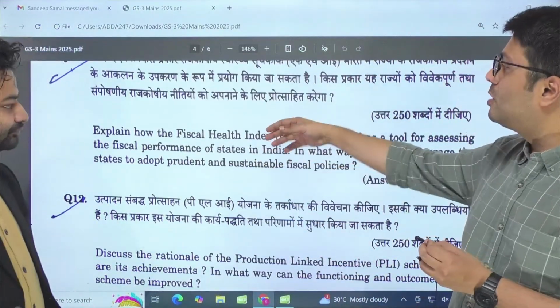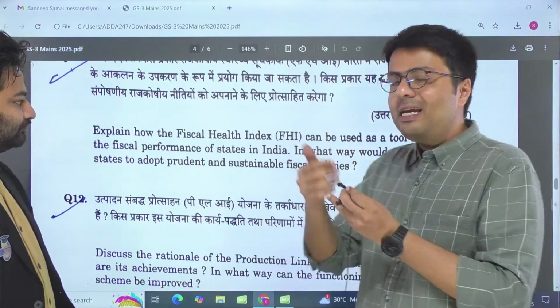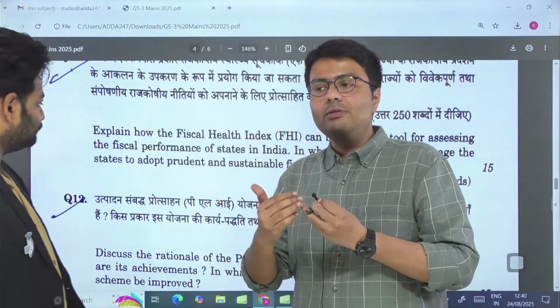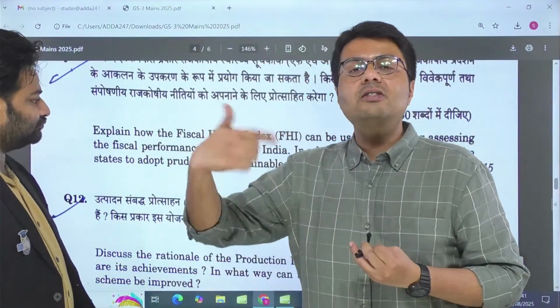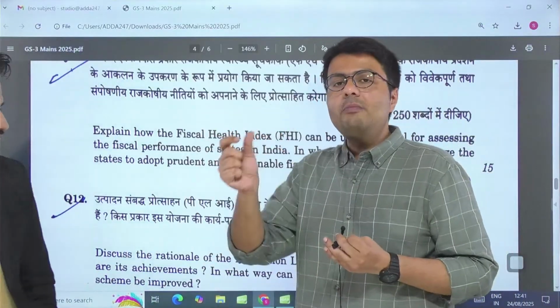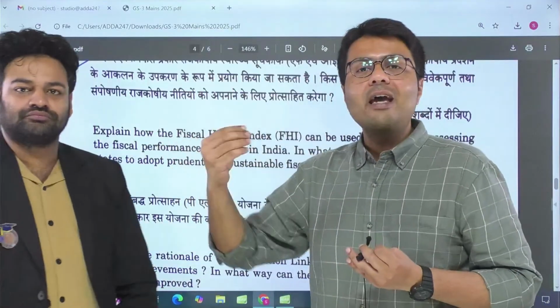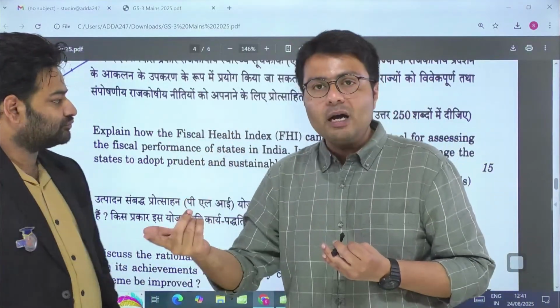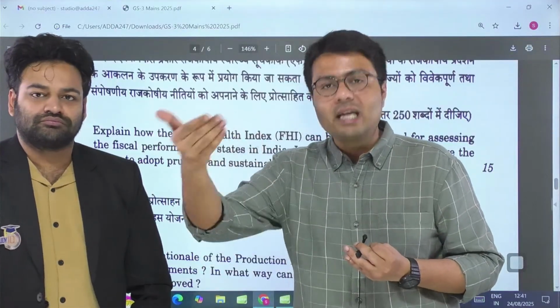This question talks about the fiscal health index. Now, why was this question asked? Primarily, this cause of concern has been there in Indian federalism for a long time, but it has increased since the time of the COVID-19 pandemic. Primarily because of the tussle between the Government of India and the Government of Kerala, in which the Government of Kerala wants to borrow more money from the market without the need of taking permission from the central government time and time again.